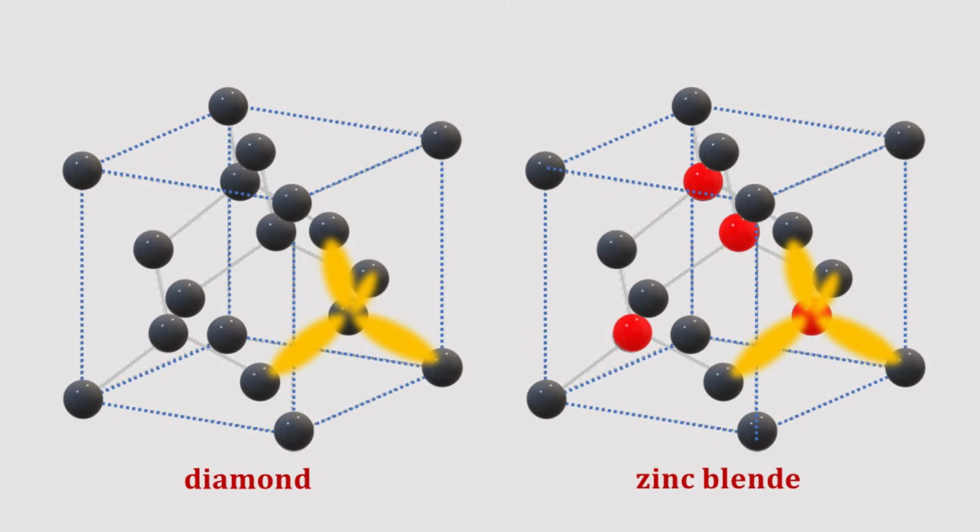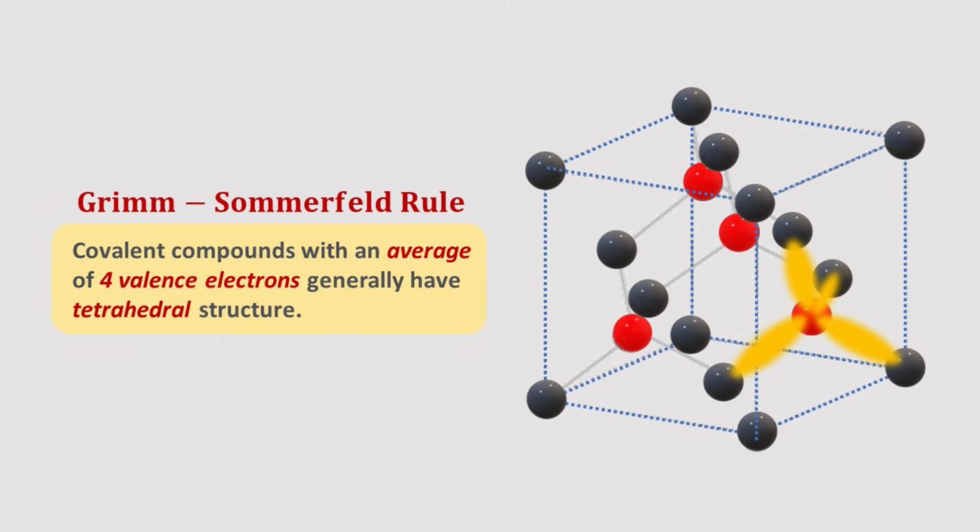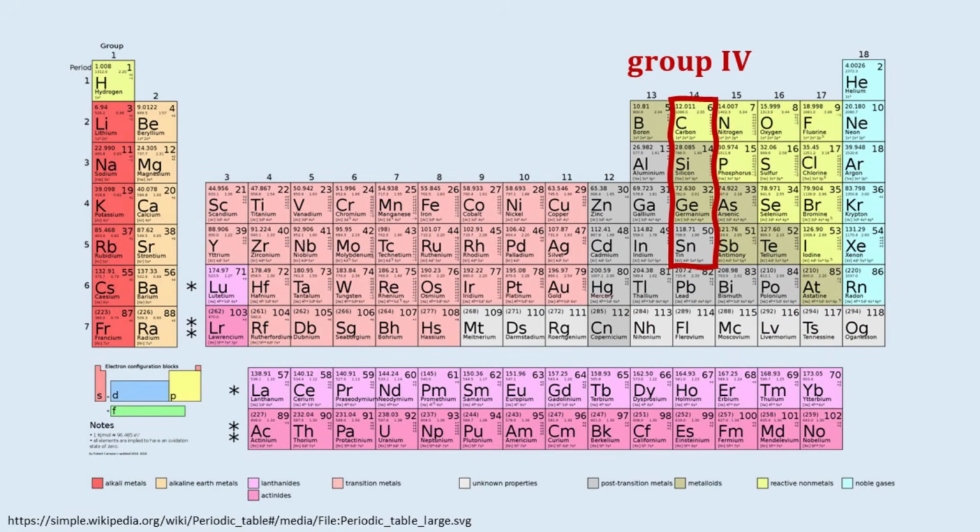Now the question is whether we can exploit the same physical principles we uncovered for the group 4 elemental semiconductors to the zinc blende compound semiconductors. How do we design the semiconductor so that we preserve the sp3 hybridized bands with exactly half filling? The design rule we are looking for is given by the so-called Grimm-Sommerfeld rule, which says that covalent compounds with an average of 4 valence electrons generally have tetrahedral structure mediated by sp3 hybridization. Let's see how the Grimm-Sommerfeld rule is being applied in practice.